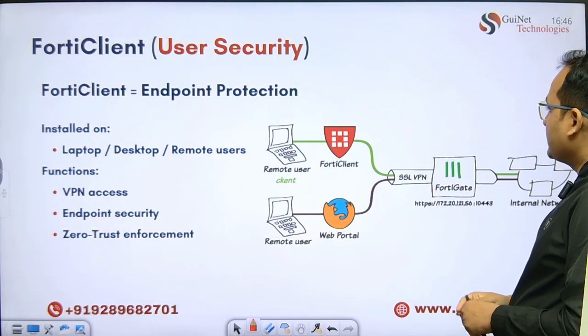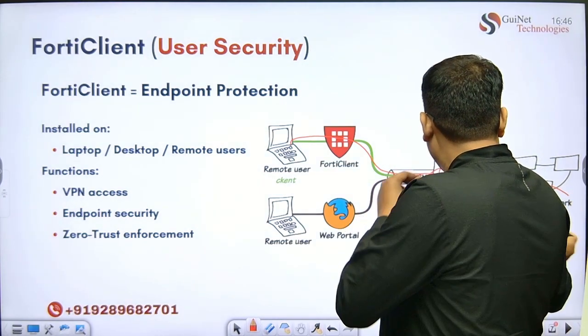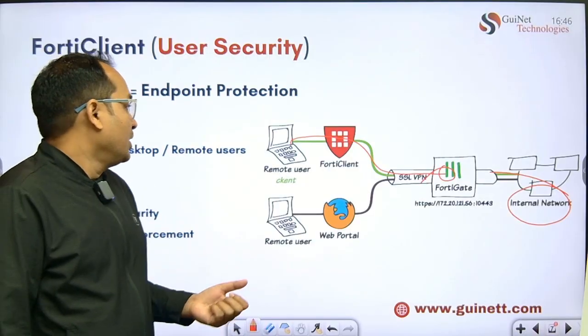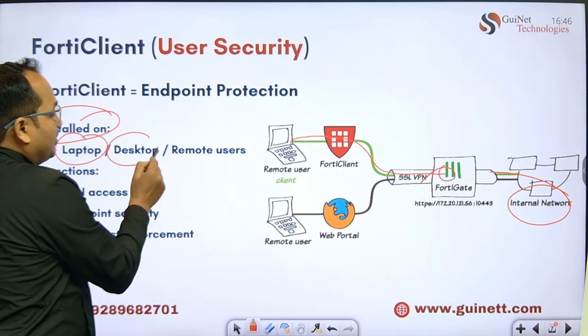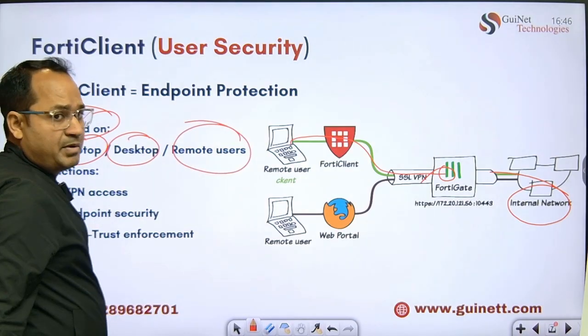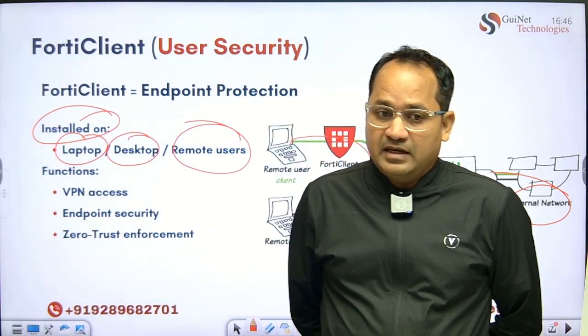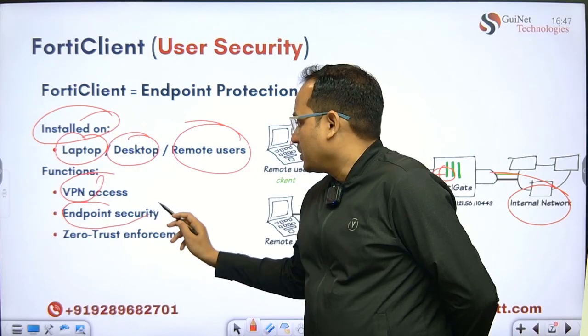It creates an SSL tunnel or IPsec tunnel from the PC to the FortiGate firewall, and then it gives access to the internal network. It could be your data center, it could be the cloud. So basically it's designed to be installed on laptops, desktops, and remote users' machines. Even if you want to support BYOD devices like mobile and tablet, you can install FortiClient and get VPN access, and it provides endpoint security.